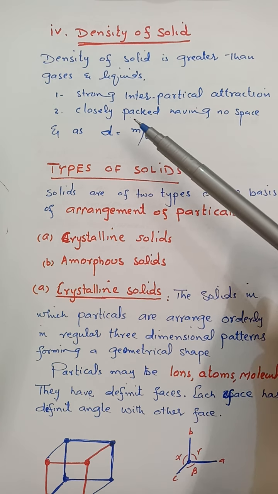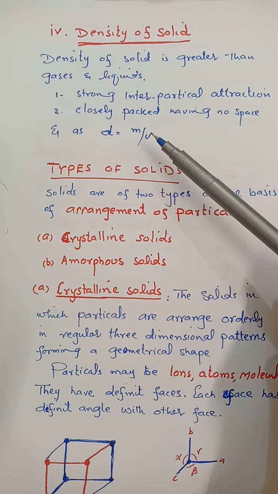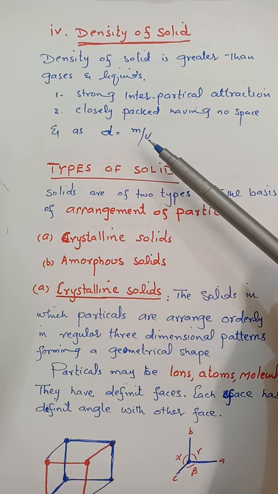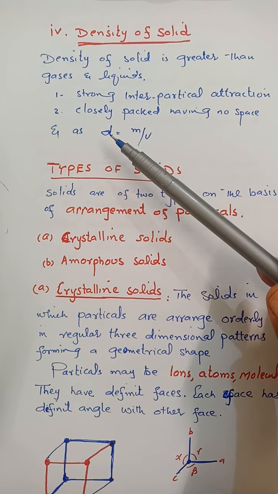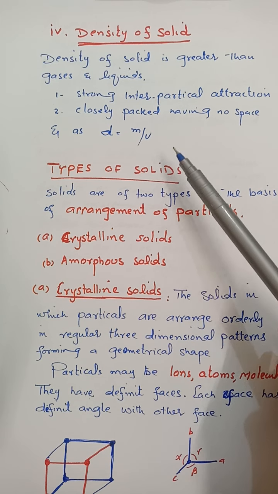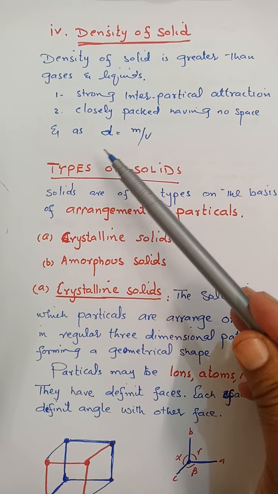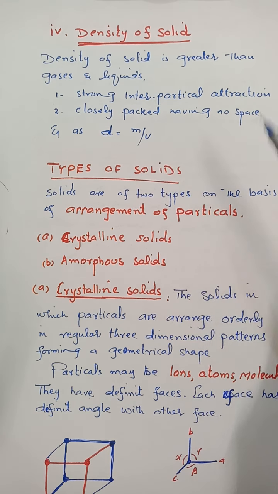As a result, the close packing results in a decrease in volume. So as the volume decreases, the density will increase. That is why if we have a substance in two physical states, liquid and solid, then the substance in solid state will have lesser volume and it will have greater density, by keeping the mass of both states constant.